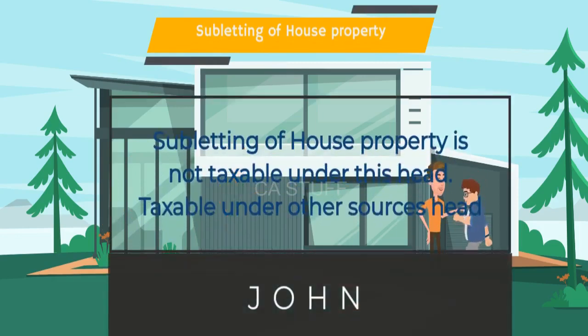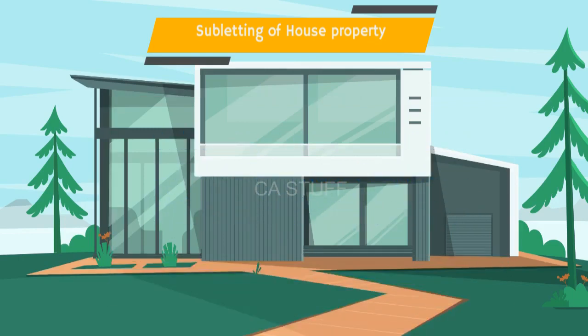Annual value of a property is assessed to tax only in the hands of the owner, even if he is not in receipt of any income. Any person other than the owner, even though he is in receipt of rent, shall not be liable to tax under this head. That is why income from subletting is not taxable under this head but under the head income from other sources. Assume John has let out his house to Sundar and Sundar in turn let out to Mr. Robert. Profit earned by Sundar on subletting to Robert is taxable under the head income from other sources.